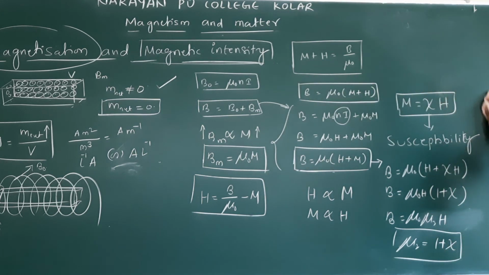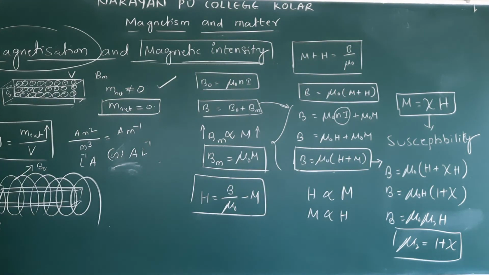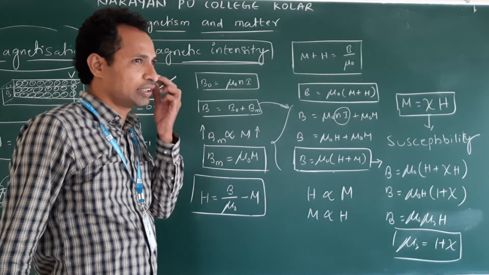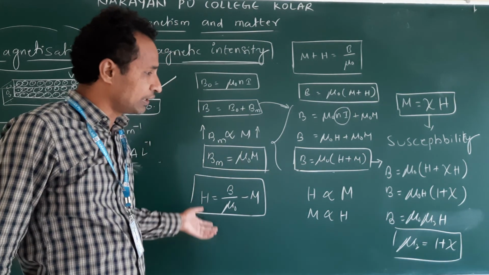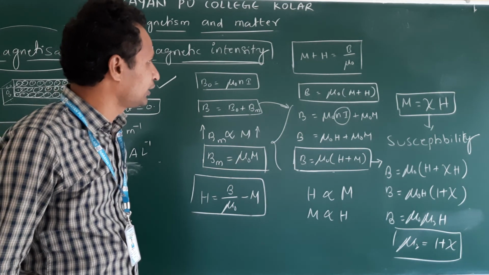Please remember all these formulas, very important. They do not ask for these derivations, but we do expect 1 mark and 2 mark questions, and in competitive exams these are very important.